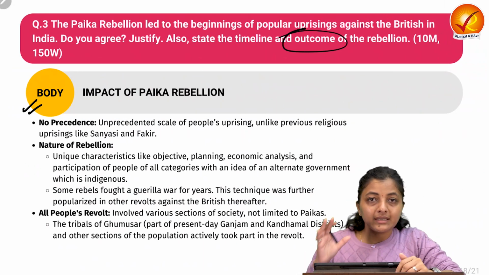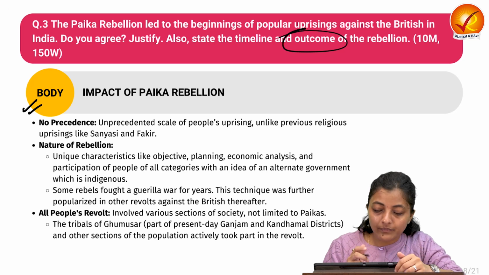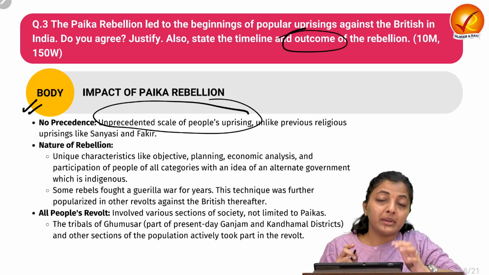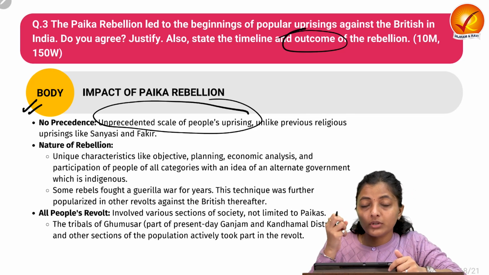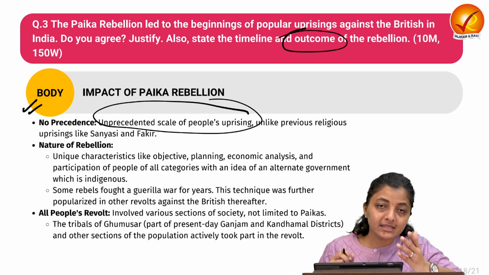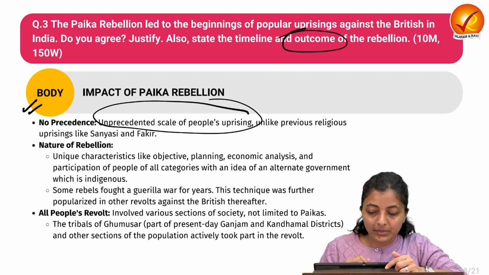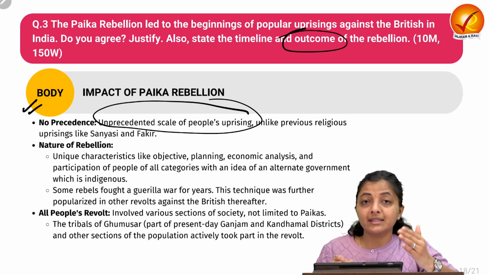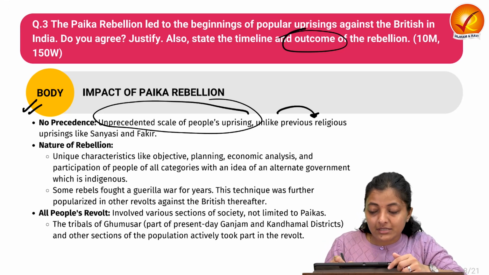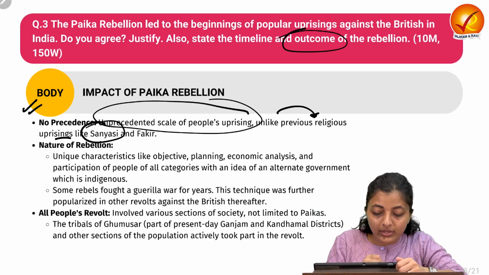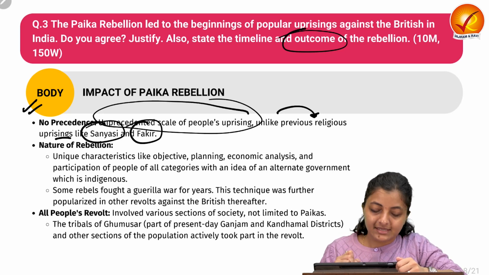It has shown that it was an unprecedented rebellion. This was the very first people's uprising at this massive scale, where not only the peasant militia but other sections of the society also took part in that rebellion. It was unprecedented at this scale. Previously something like this had happened, but those were majorly religious uprisings. You can quote examples like the Fakir uprising and the Sannyasi uprising.